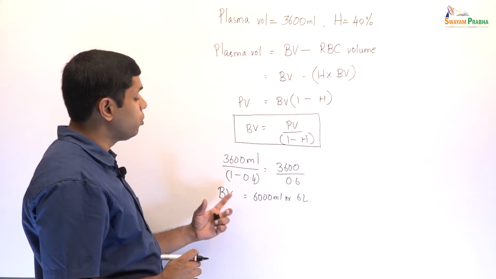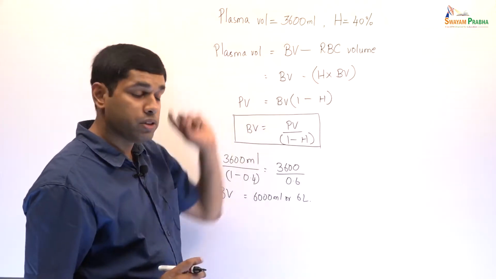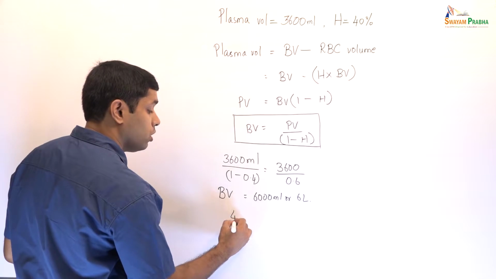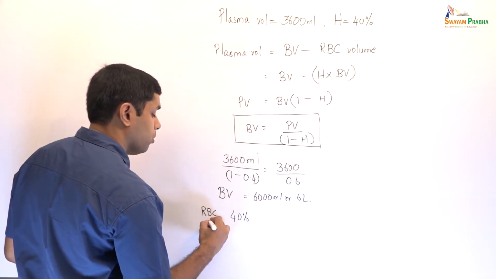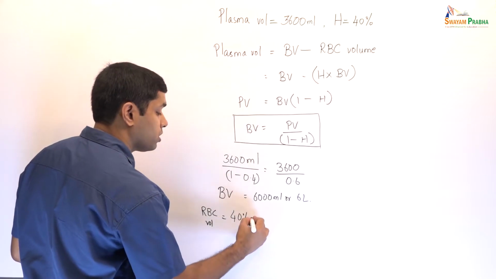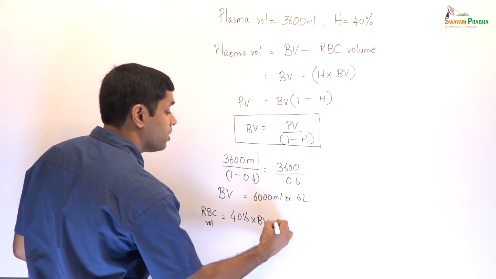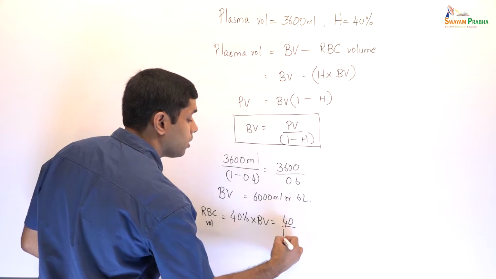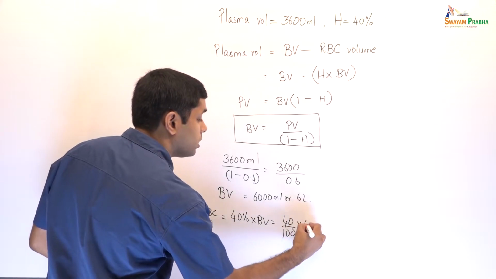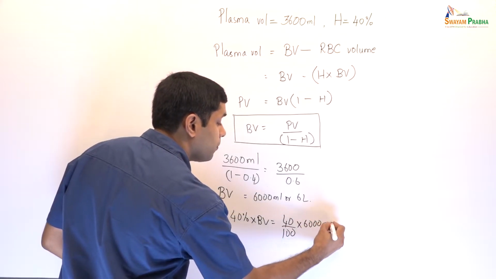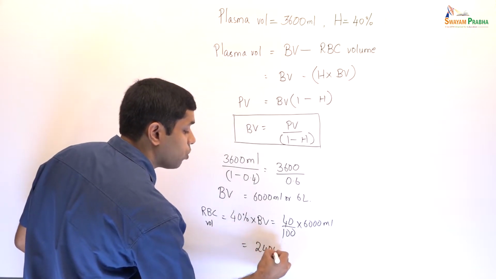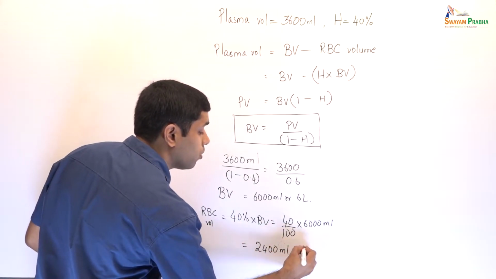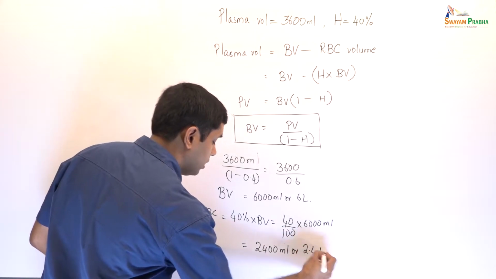What is the RBC volume? We know that the hematocrit, or 40% of this, is the RBC volume. So, the RBC volume is equal to 40% of blood volume, that is equal to 40 divided by 100 into 6000 ml. So, if you cancel, you will finally get 2400 ml or 2.4 liters.